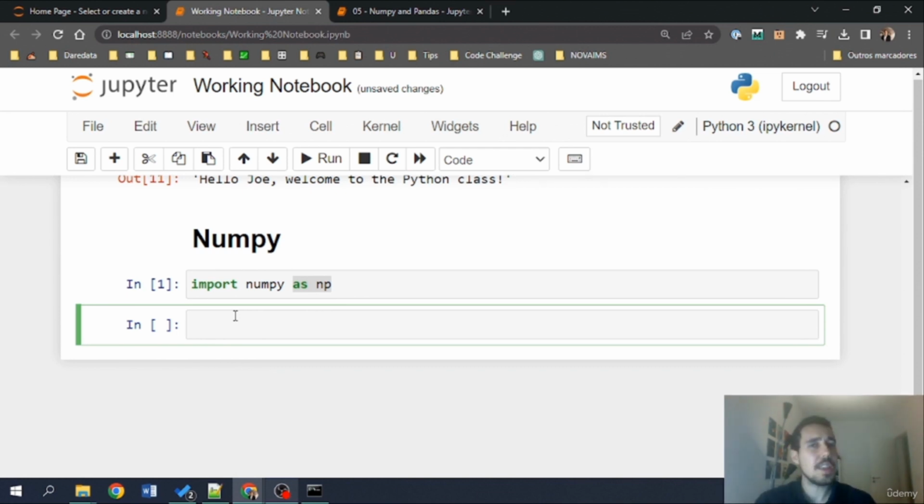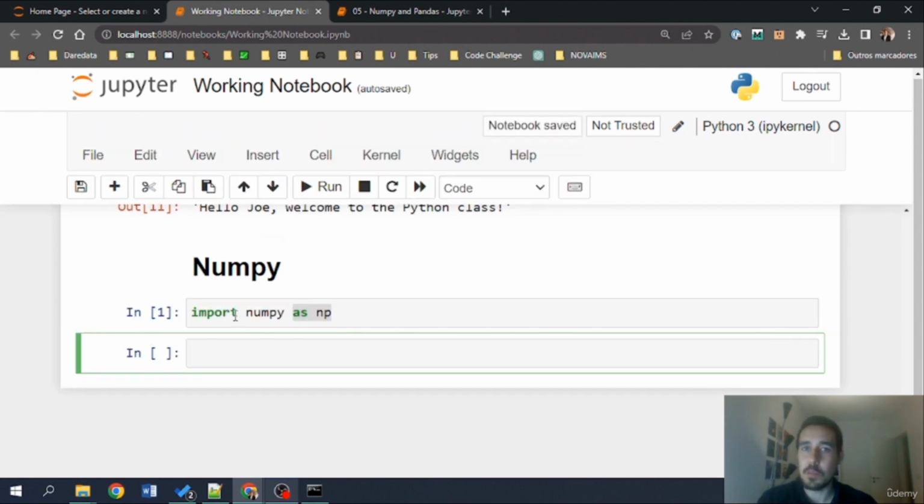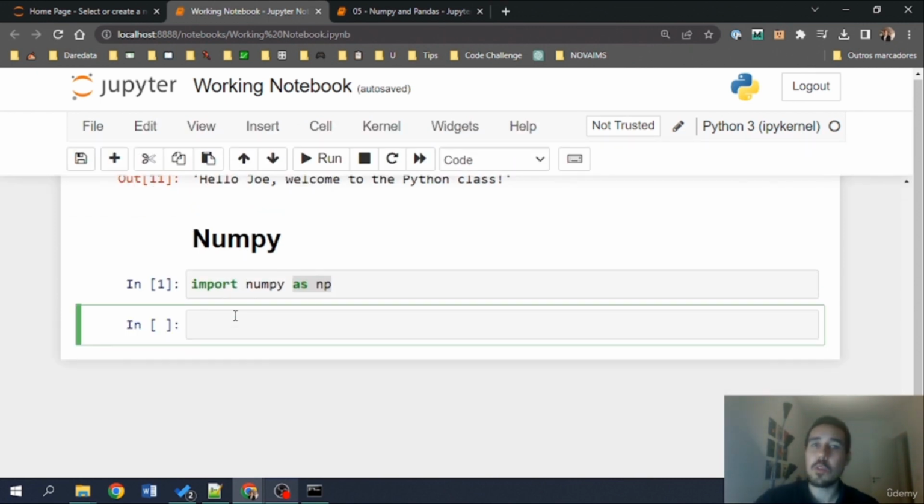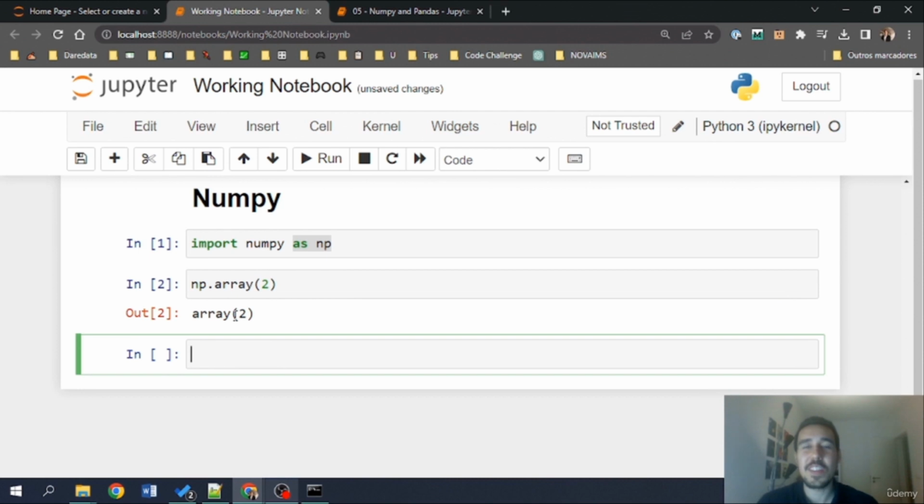Numpy is a mathematical library that enables us to work with vectors, matrices, tensors, so basically mathematical objects, and is very, very cool to use here in Python. To start, I'm going to create a really simple array that contains only the value 2. This is an example of an array. It's an object similar to a list, but it can only contain elements of the same type, in this case integer elements, as we are doing here.